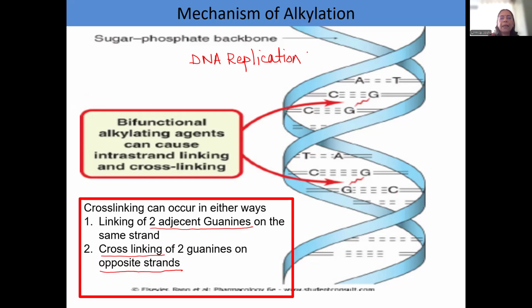The DNA replication stops. Now, why should DNA replication stop? That is because if there is such cross-linking of the opposite strands, this cross-linking is covalent. It cannot be removed very easily, and therefore the two strands cannot separate for DNA replication. So this results in DNA replication being inhibited, and that is helpful in case of cancerous cells.